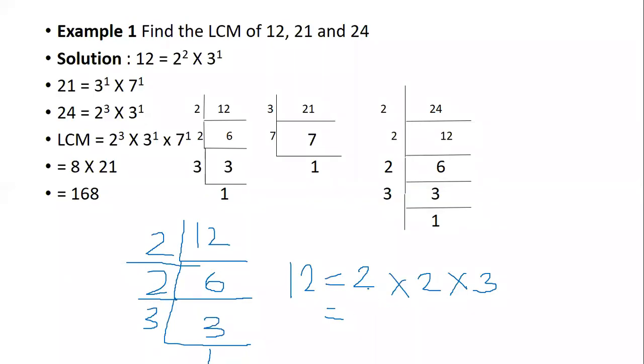Now, I will modify this a little more. 2 into 2, I will write as 2 square, and into 3. 3 is only one number, so I will give that a power of 1. So 3 to the power 1 is 3 only. So this 12 can be written as 2 square into 3 to the power of 1.